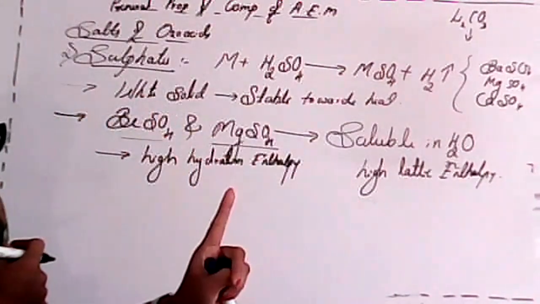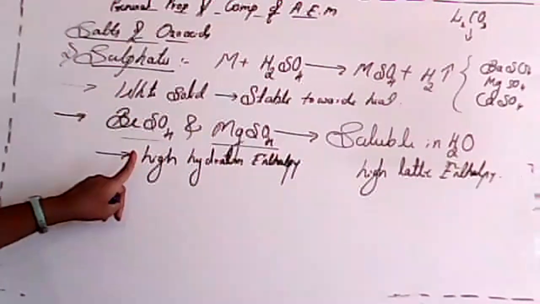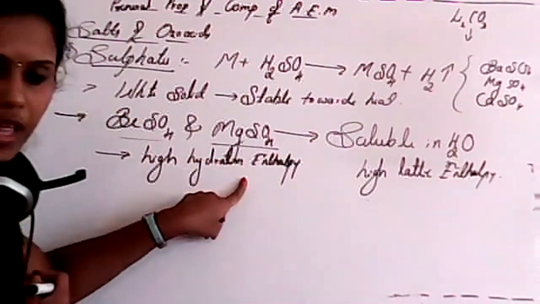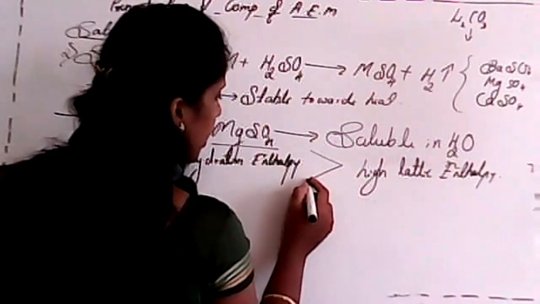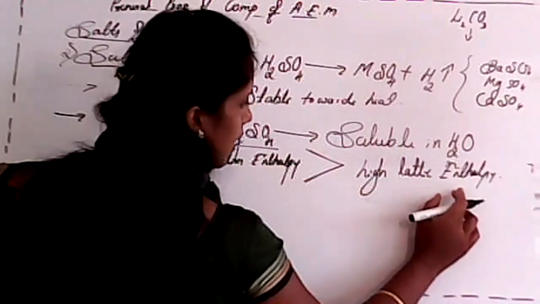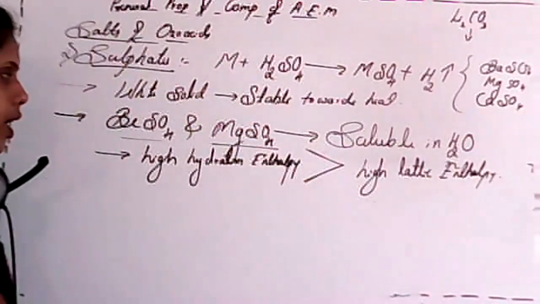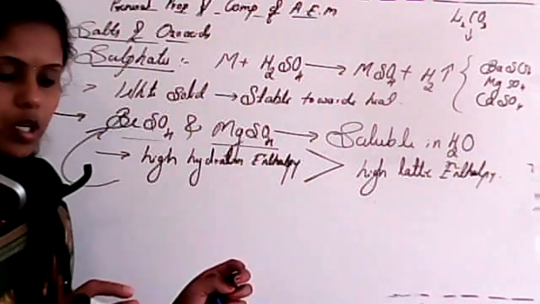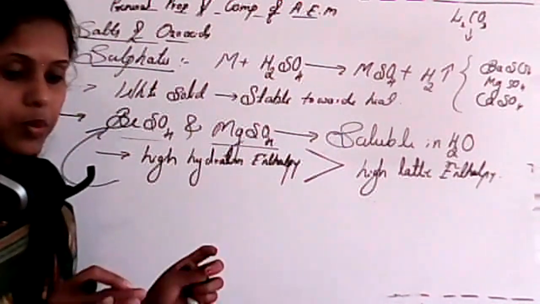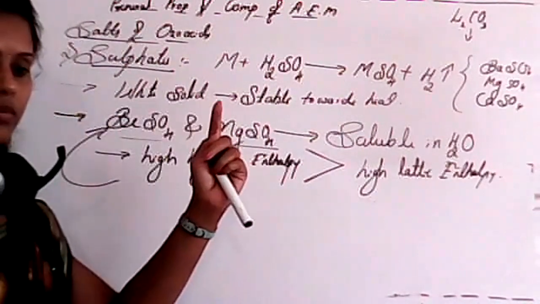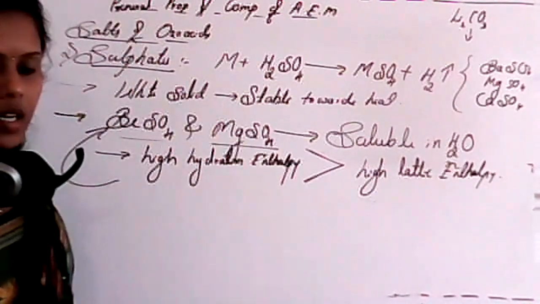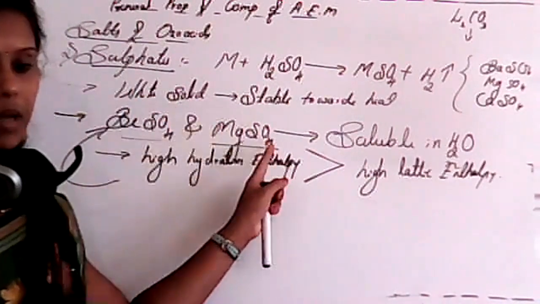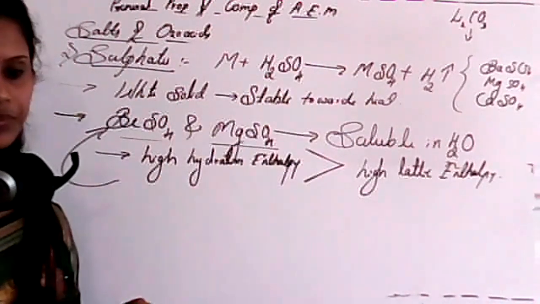So that's why remember, greater the hydration. Here high hydration enthalpy always predominates over high lattice enthalpy. So that's why those are soluble in water. Remember this point, student. This is a very important point, because whenever we consider lithium, it is insoluble in water, but whenever we consider beryllium and magnesium, it is soluble in water.